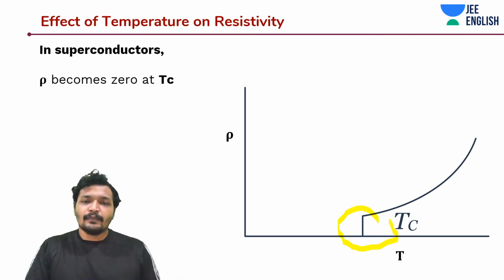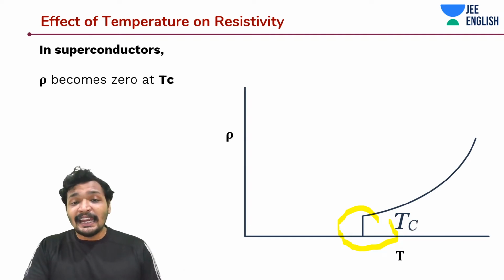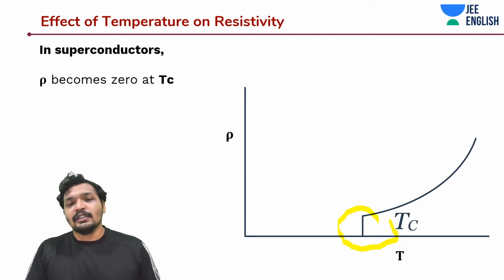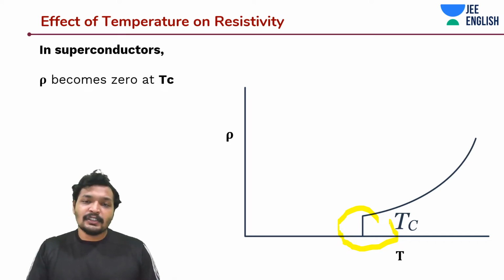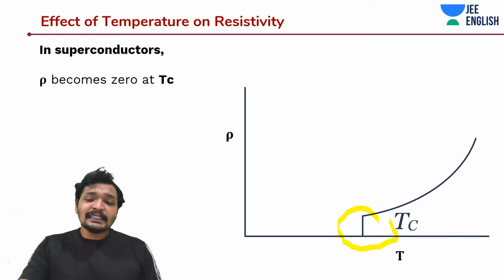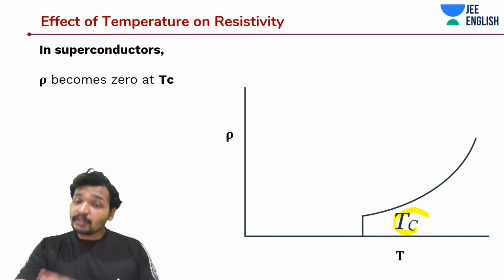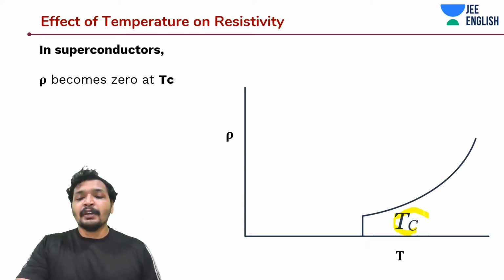Which means it can infinitely conduct charges without any resistance, without any potential or energy losses. But this happens only at a temperature called the critical temperature.